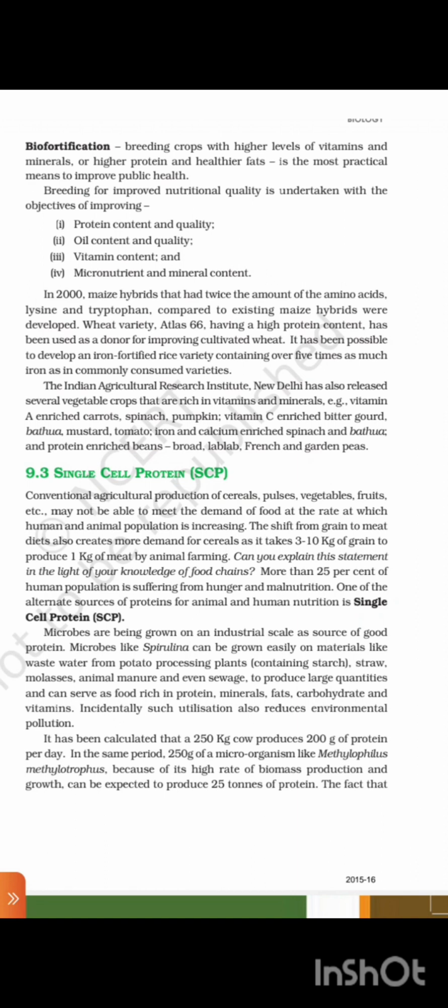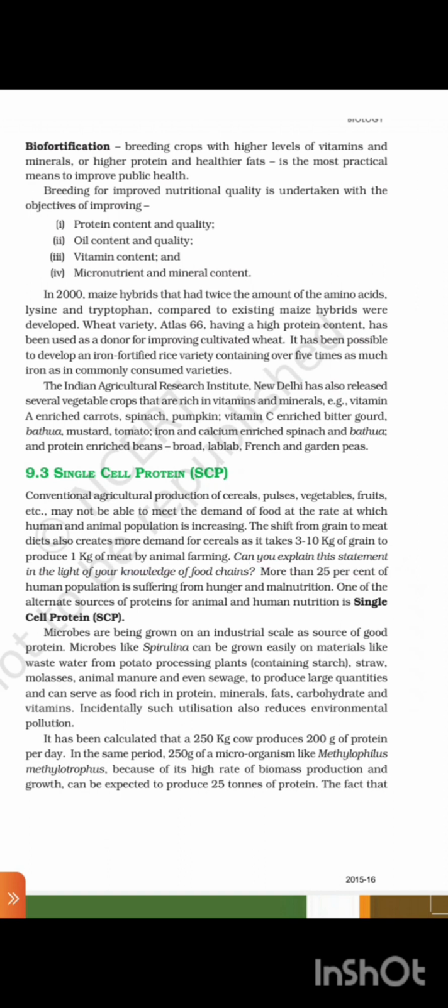9.3 Single Cell Protein, SCP. Conventional agriculture produce of cereal, pulses, vegetables, fruits, etc. may not be able to meet the demand of food at the rate at which human and animal population is increasing. The shift from grain to meat diet also creates more demand for cereal, as it takes 3 to 10 kg of grains to produce 1 kg of meat by animal farming.